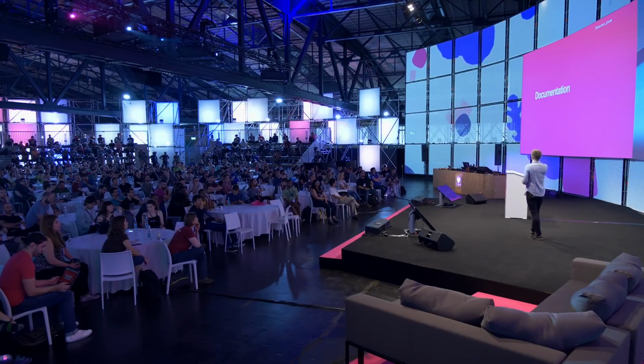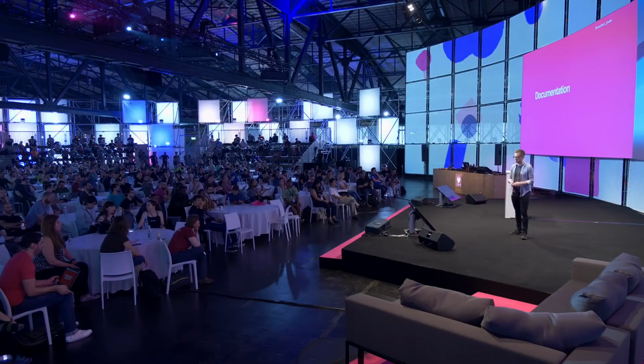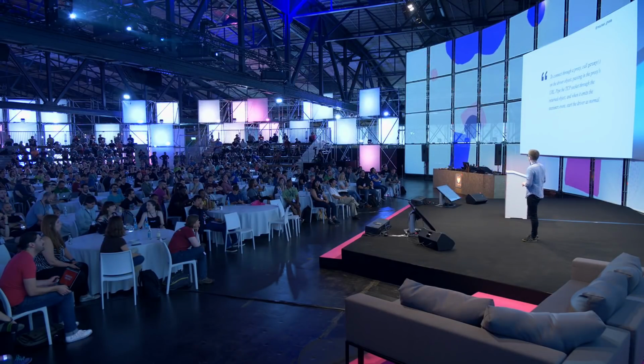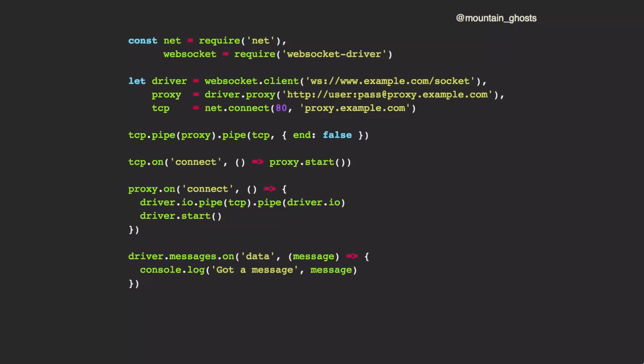And the final thing that we have to rely on is documentation. Documentation should help people use the code in the way that you intended. Often people land on Google, and even if you have really good documentation, arriving at prose that requires a lot of context will usually give people more questions than they arrived with. Like if I arrive at this bit of documentation, I might be going, oh, what's a driver object? Should the URL be an object or a string? How do I connect this stuff together? It's really helpful to just give people a self-contained concrete example that they can get running locally, and once they understand the basic concepts, then they're more ready to dive into your API details and understand things in more detail.